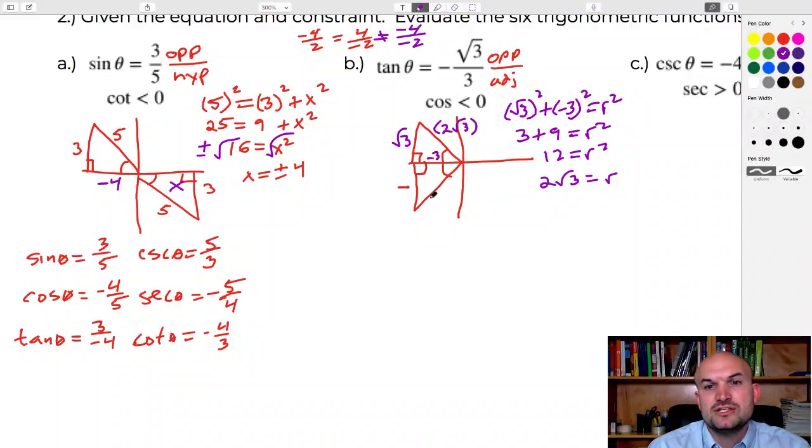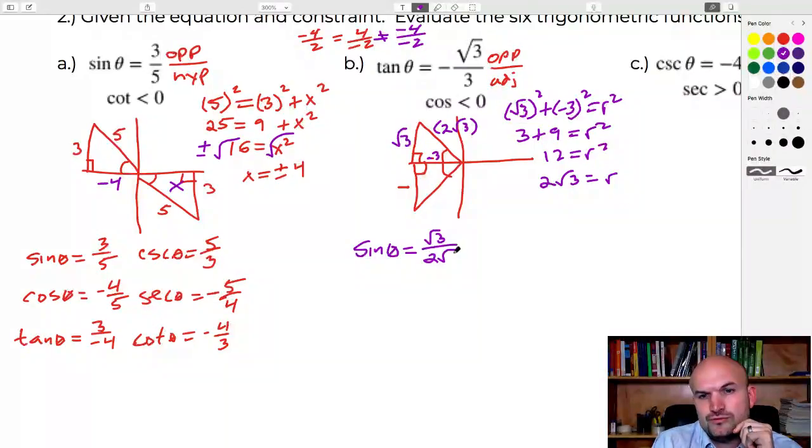Okay. So now let's just go and evaluate our 6 trigonometric functions. So again, here's our central angle. So we'll have sine of theta is going to be opposite over adjacent. So that's going to be square root of 3 over 2 radical 3. Square roots divide out, and you see you're just left with 1/2.